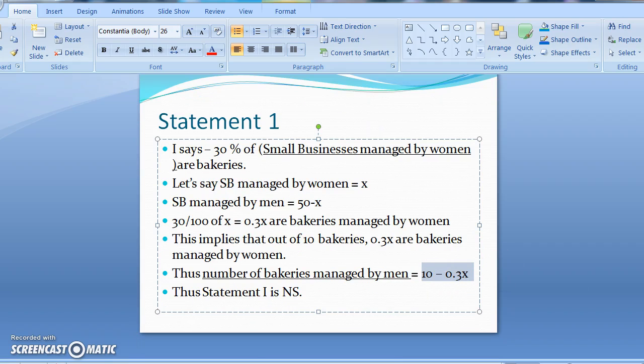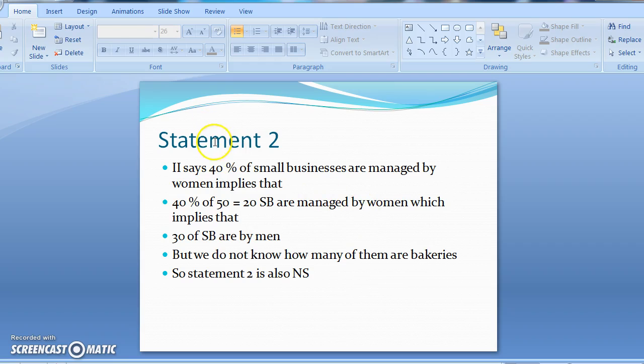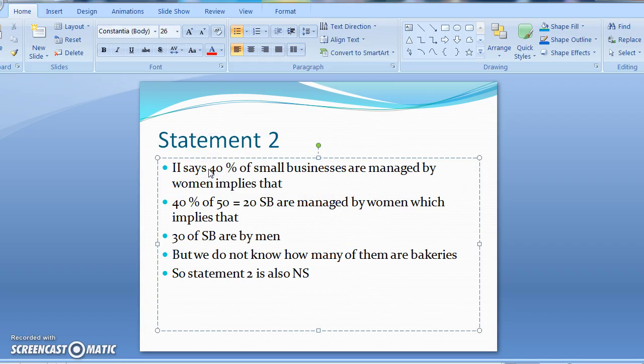Awesome. Great, let's come to statement 2. Statement 2 says 40% of small businesses are managed by women. So this time we have, after of just small businesses, I'm just again gonna put that over there in a bracket.